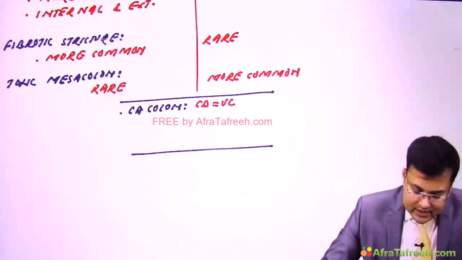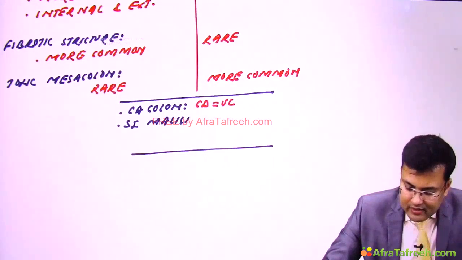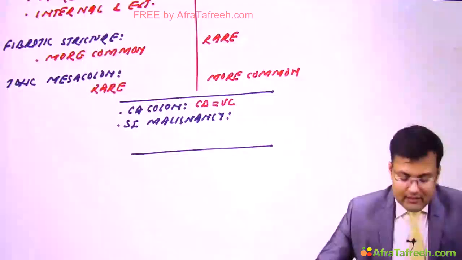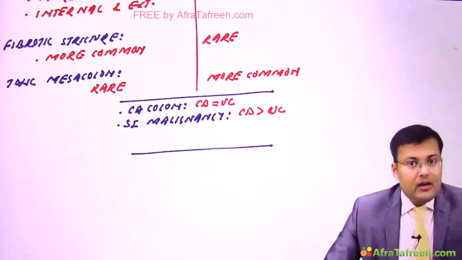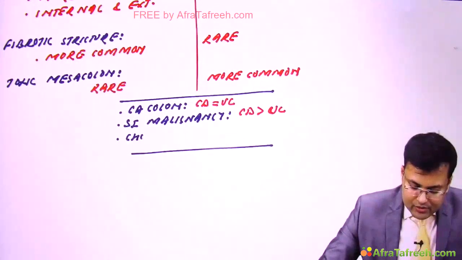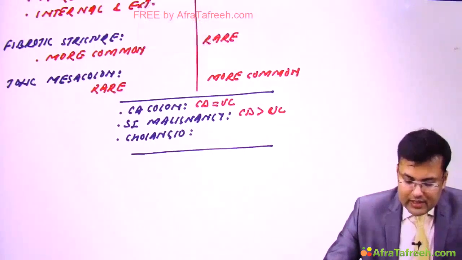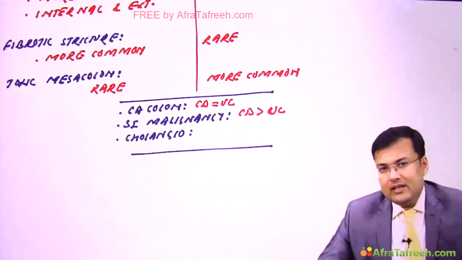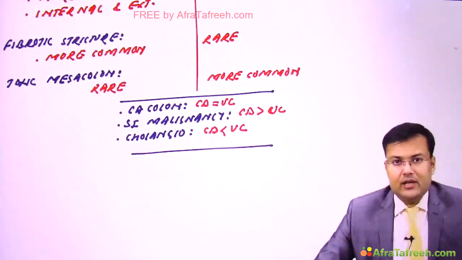If we discuss small intestinal malignancy, obviously the risk is more in Crohn's as compared to ulcerative colitis. And the risk of cholangiocarcinoma is more common in ulcerative colitis.